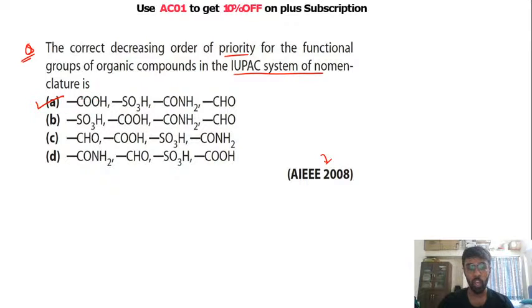In option A, you have carboxylic acid, sulfonic acid, then your amide and your CHO. Your acids have more priority when you are selecting the main functional group in any organic compound, then your SO3H, then comes your acid derivatives. We know that amide is an acid derivative, right? So after amide you have ester, and then comes your aldehyde, after which come your ketones. I hope everyone has seen the order. This question was very easy.